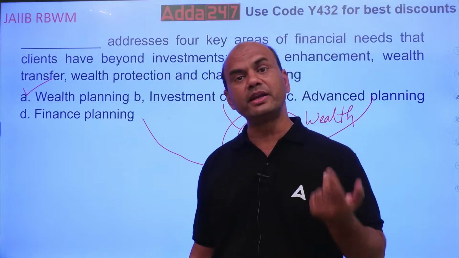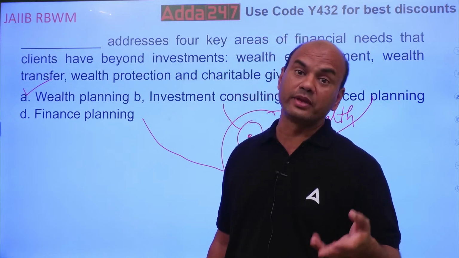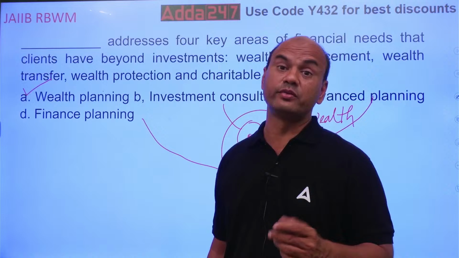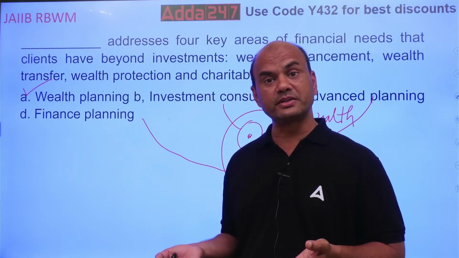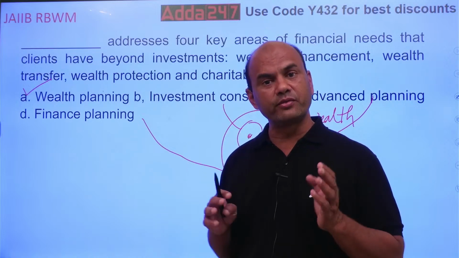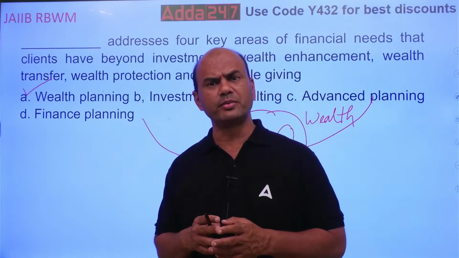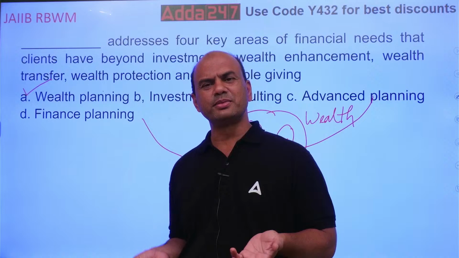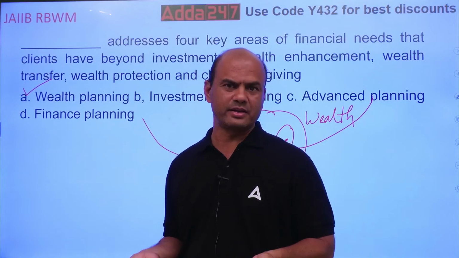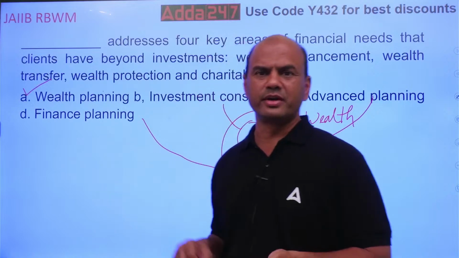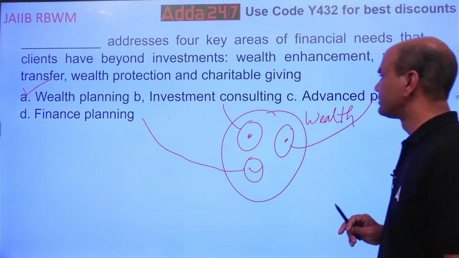It includes will writing also, and PMS also, portfolio management services. So everything is a part of wealth management only, because after all, very simple rule: if you have money, you have various avenues. So that is the point. Got it?